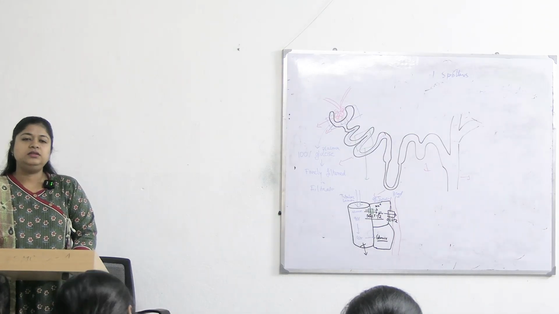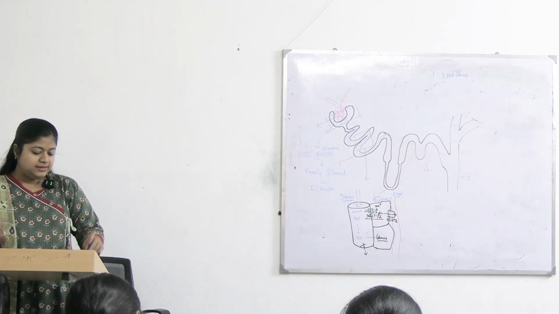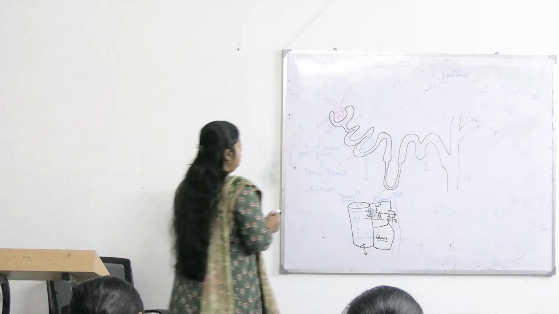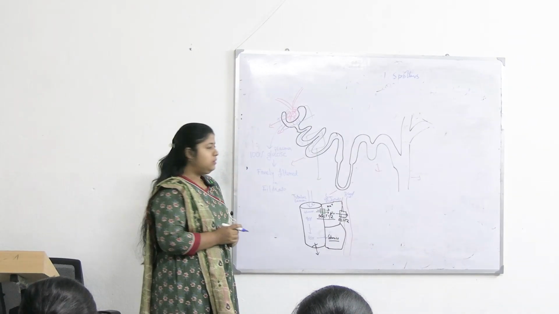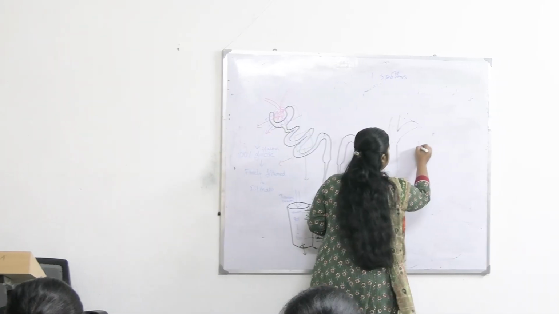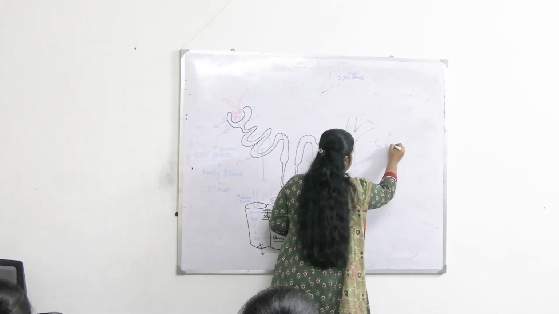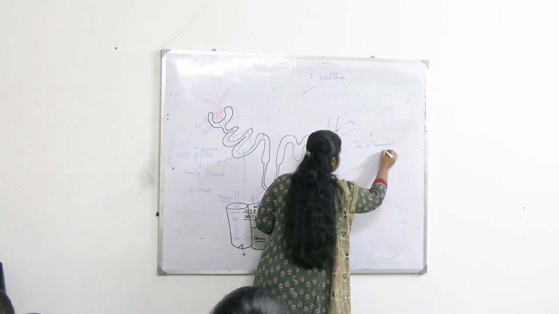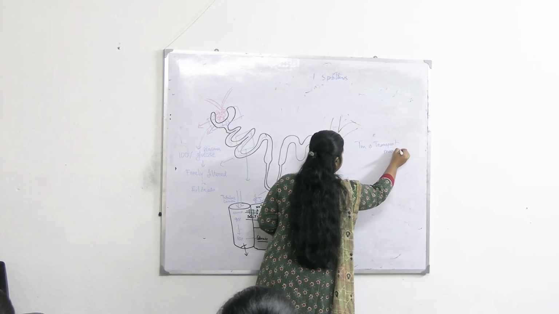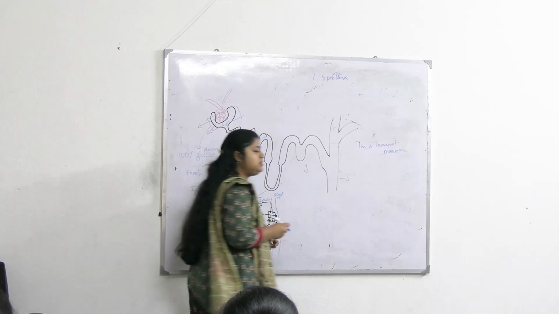Now comes the factors that determine the reabsorption. What are they? One is transport maximum. What is transport maximum?